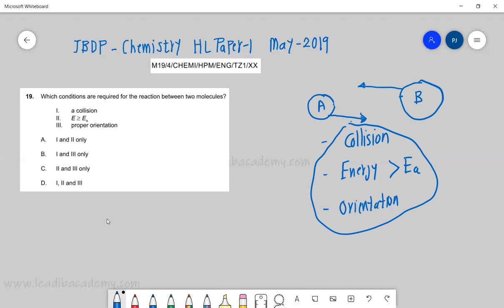All three: collision theory, activation, the molecule must have an energy higher than or at least equal to the activation energy, which is the minimum energy it should possess, and it should have a proper orientation. So straightforward, the correct option is D. Simple. Option D, all three necessary conditions. It's a good kind of revision to understand the concept. Very good, this one.